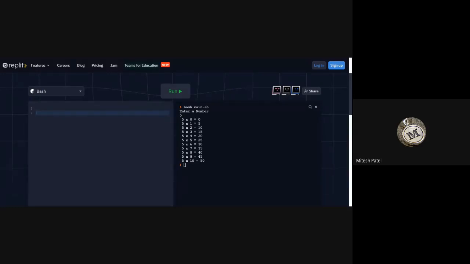The fourth shell script. I'm pasting the definition into the chat. Write a shell script to display the multiplication table of a given number. So in the output you can see first it will ask to enter any number on the keyboard. Whatever number you have entered, it will generate the multiplication table like this: 5 into 0 is equal to 0, 5 into 1 is equal to 5, 5 into 2 is equal to 10, like this. So all of you need to generate a multiplication table for any number, right? Are you getting it?